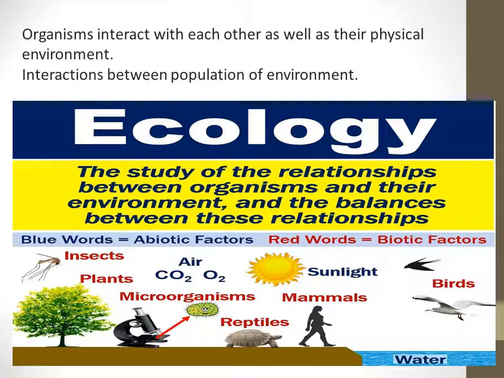This we know very well, but they are dependent on the physical environment also: the soil, water, say land, and temperature. So other things are also relevant to one organism's development or life process. Now, in this chapter, what we'll importantly be seeing is the interactions between populations and the environment. So in the environment, we are going to talk about the different populations and how they are interacting and how they are dependent on each other. So, this is the whole base of this chapter.